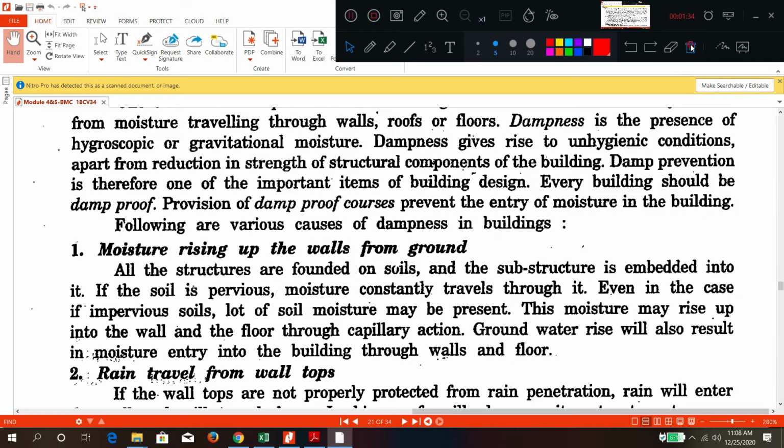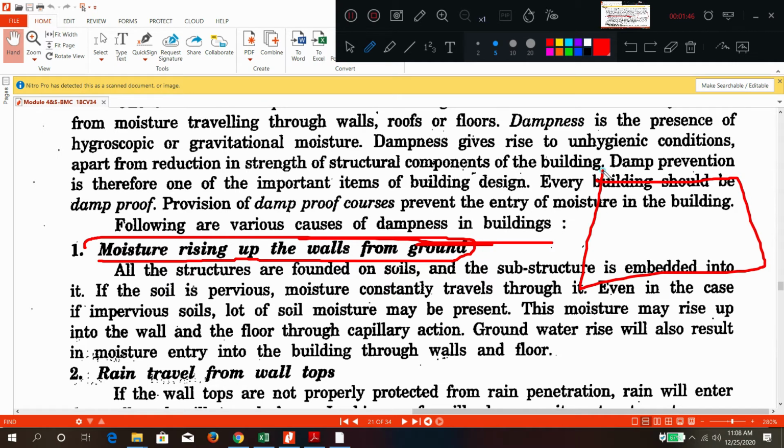What are the causes of the moisture? From where can we get the dampness? Moisture may rise from the walls, from the ground. If there is a building, this is a door. From the foundation, if rainwater is there, the water may rise.